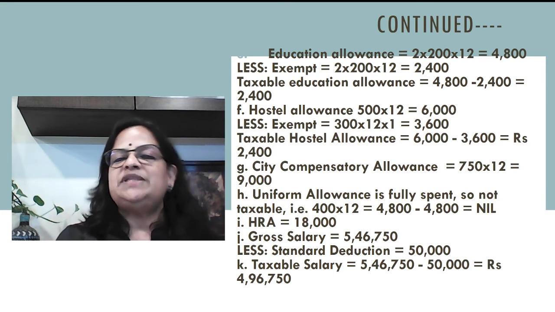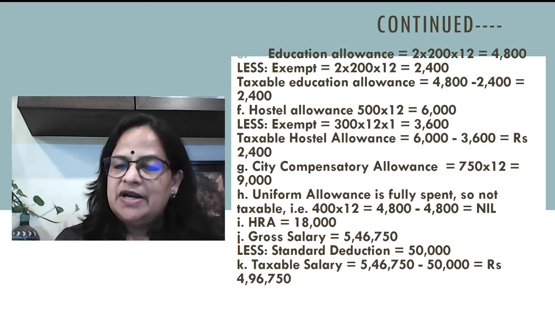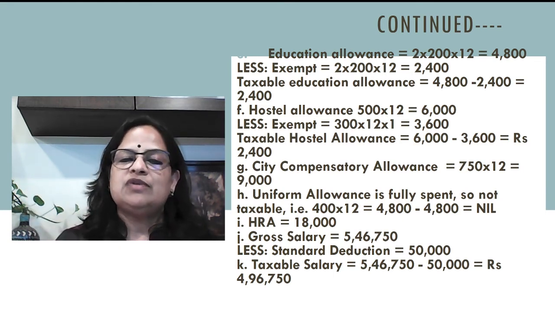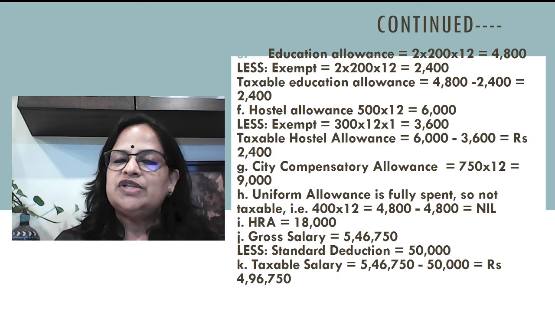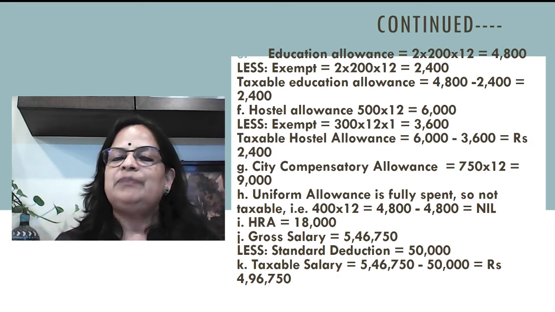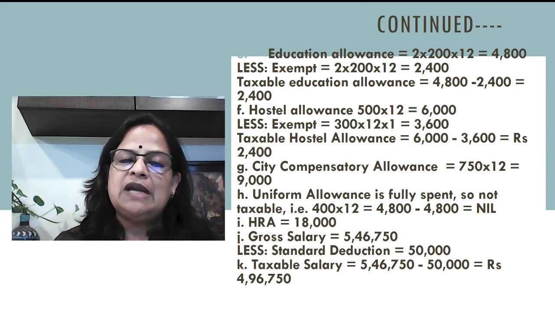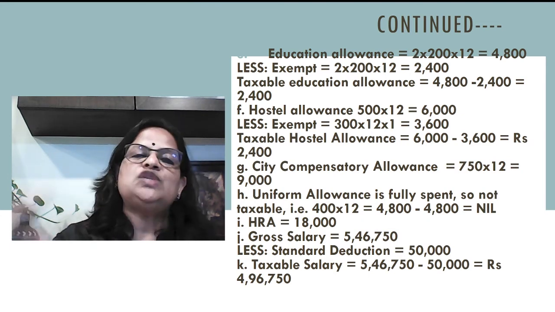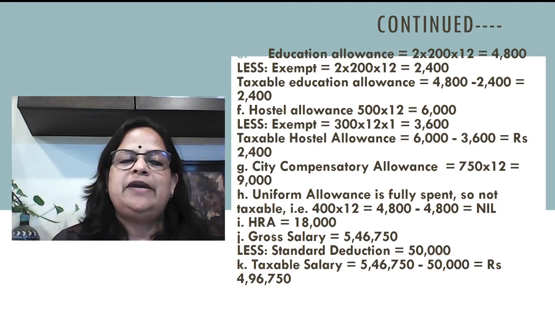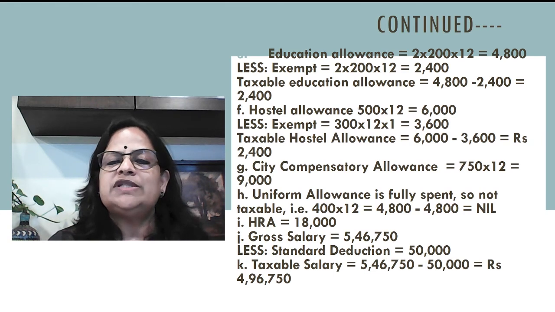Now city compensatory allowance 750 into 12, it's 9,000. Uniform allowance, again we are repeating, if it is fully spent it is not taxable. 4,800 he got, 4,800 he had spent. So taxable uniform allowance is nil. HRA we already calculated, 18,000. So gross salary, take the total of all these values A to I. Now gross salary we will get